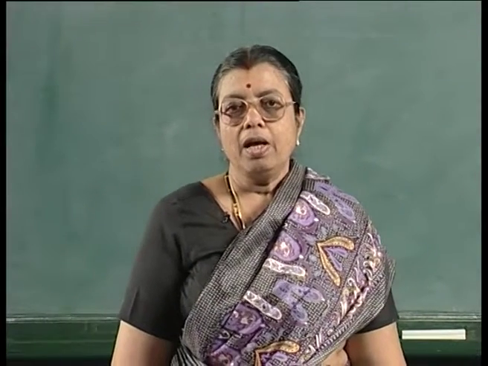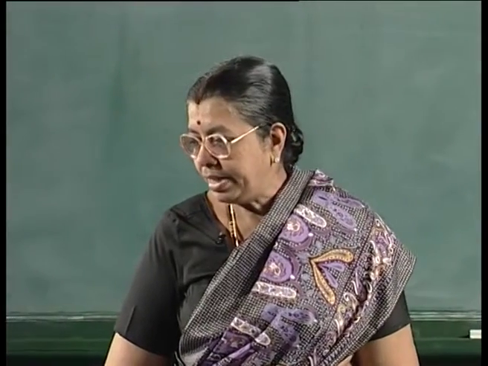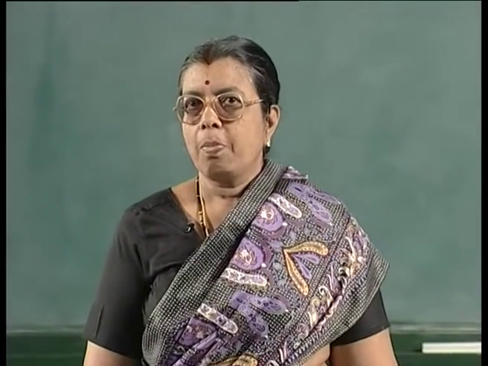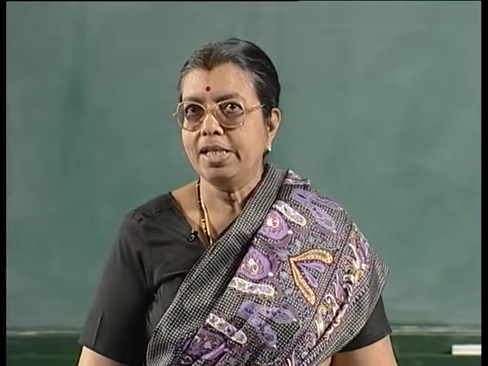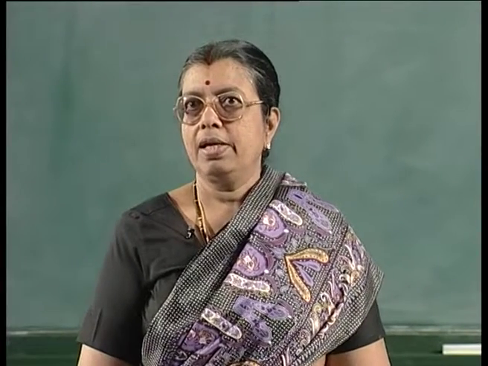So, people have considered algebras. What are algebras? Algebraic structures or algebraic species, varieties of algebras. Some of them are semi-groups, monoids, Boolean algebras, groups, rings, integral domains, fields and so on.